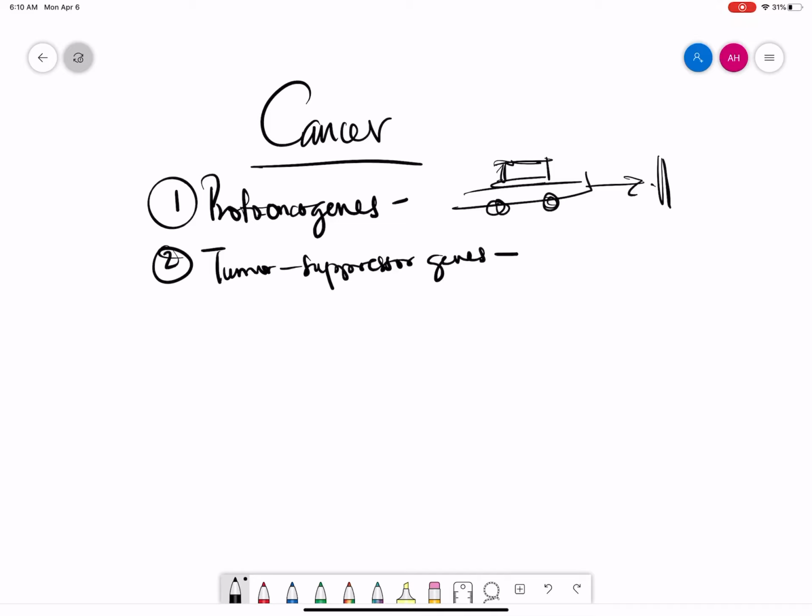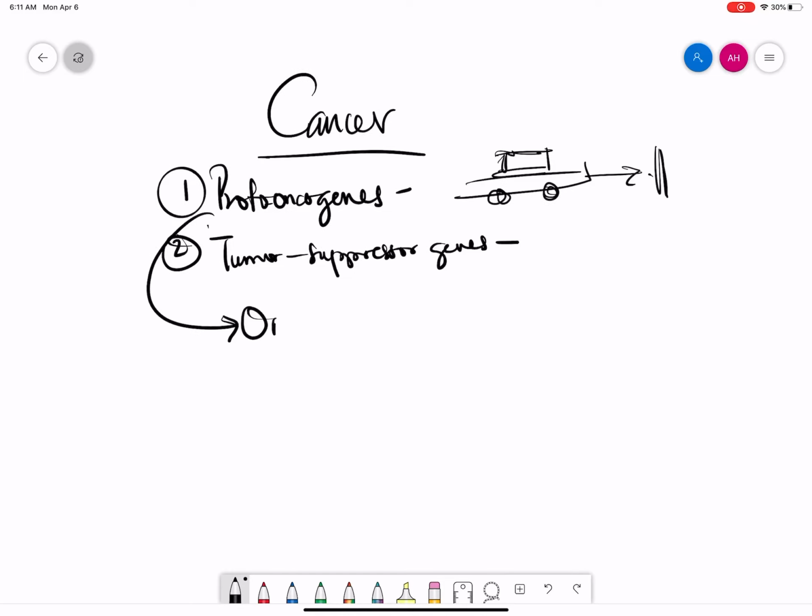These two types of genes, when they work together, make sure that the cell cycle goes well. One promotes the cell cycle, one inhibits it, making sure that cells live and die at the right time. Now, when proto-oncogenes mutate, they are referred to as oncogenes.